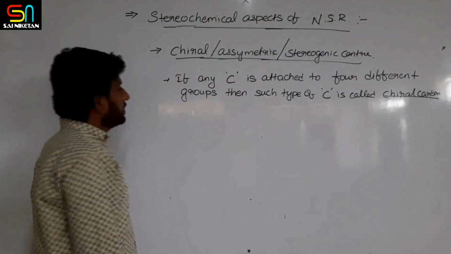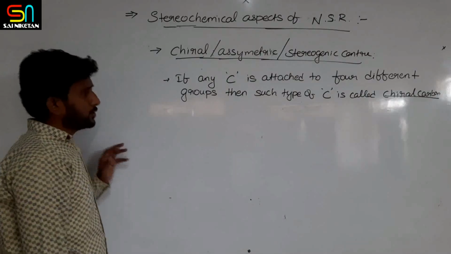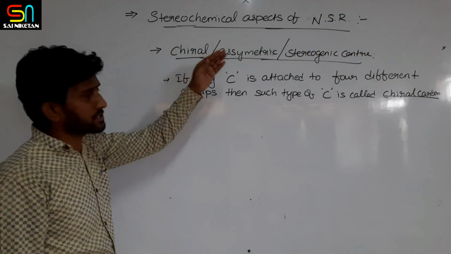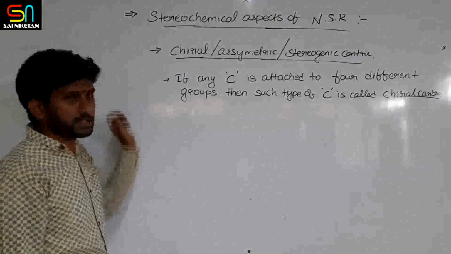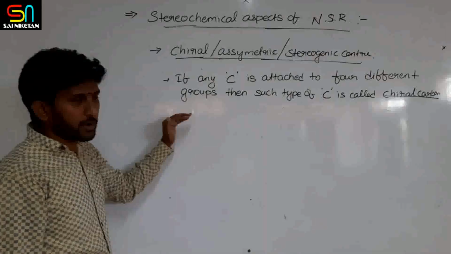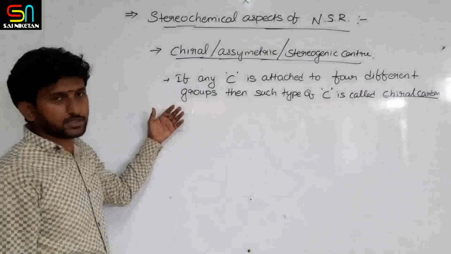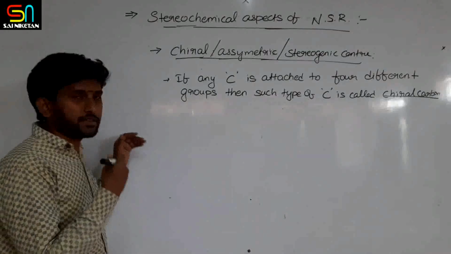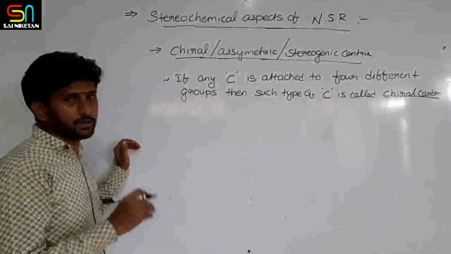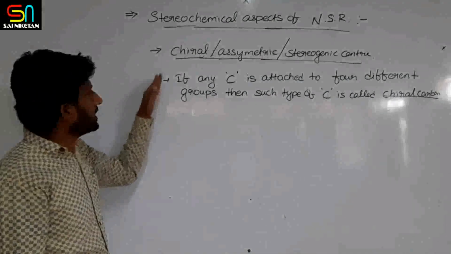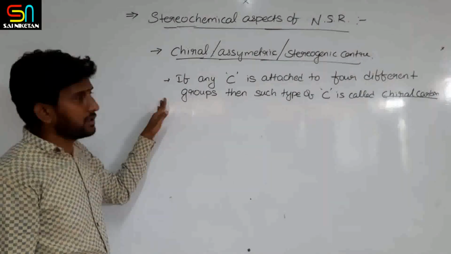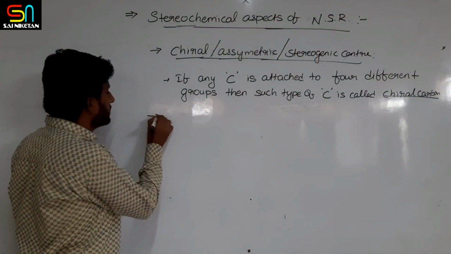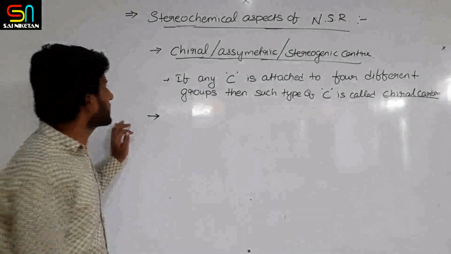Due to this chirality, this asymmetry, this stereogenic center only, some of the compounds can rotate the plane polarized light in the left or right direction. So chirality is mainly responsible for optical activity. Chiral centers are responsible for optical activity.